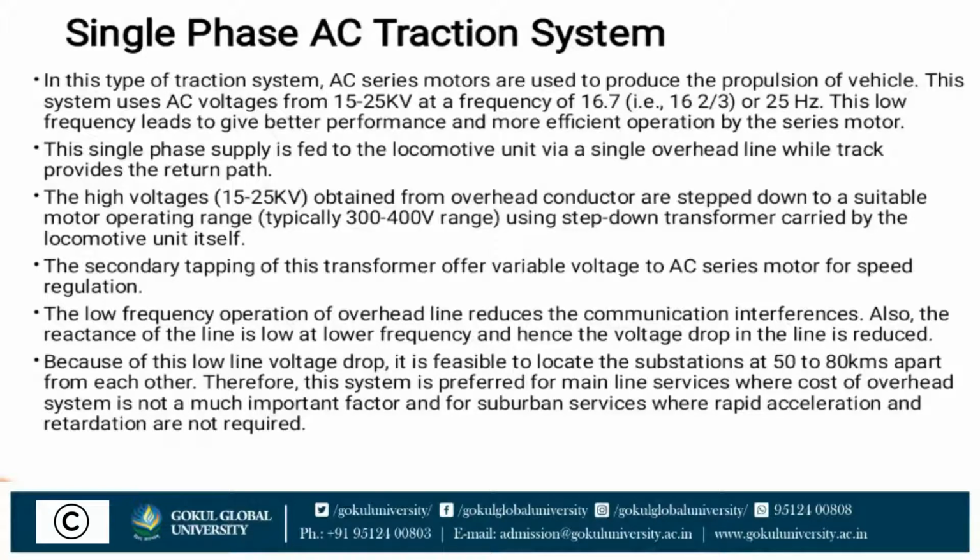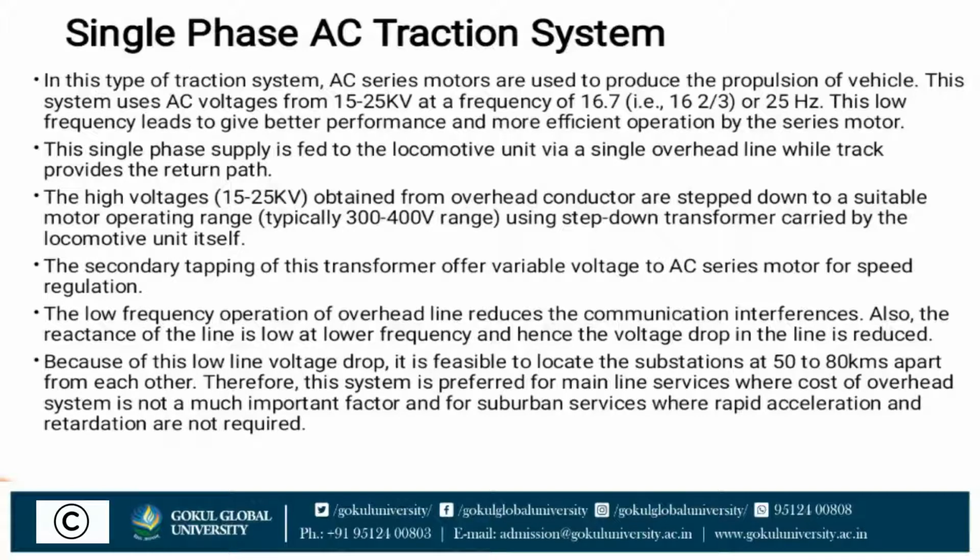The high voltage of 15 to 25 kV obtained from the overhead conductor is stepped down to a suitable motor operating range, typically 300 to 400 volts, using a step down transformer carried by the locomotive unit itself. The secondary tapping of this transformer offers variable voltage to the AC series motor for speed regulation.